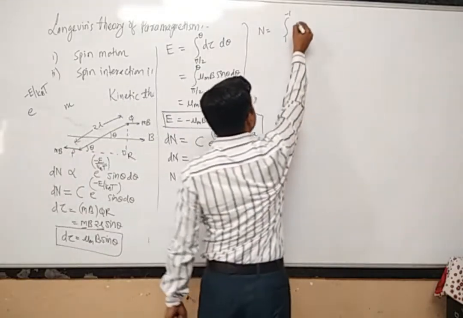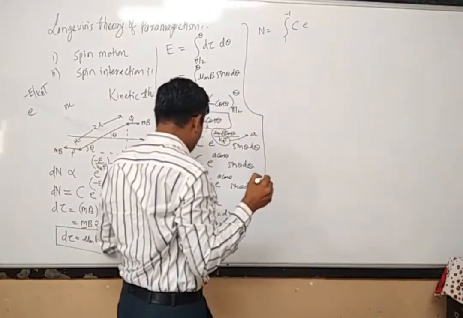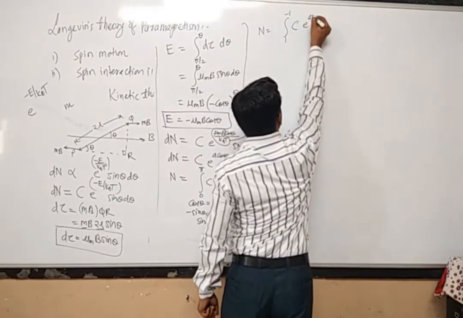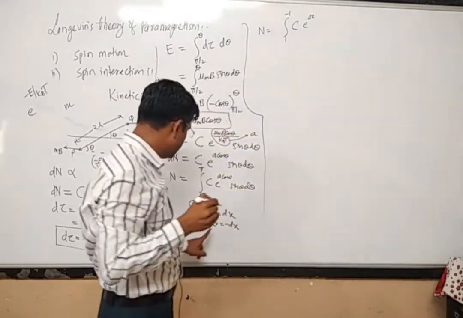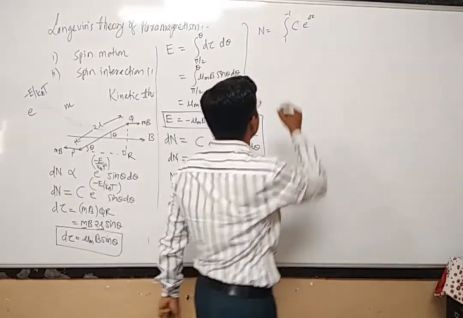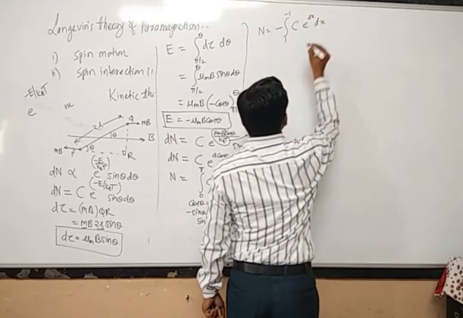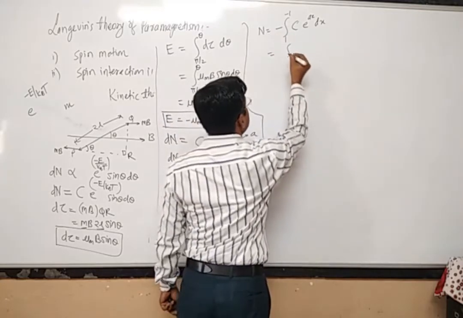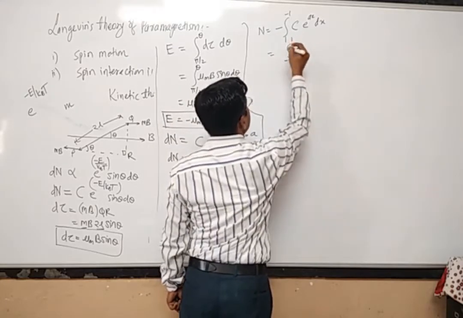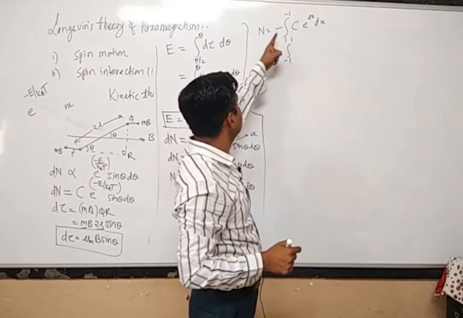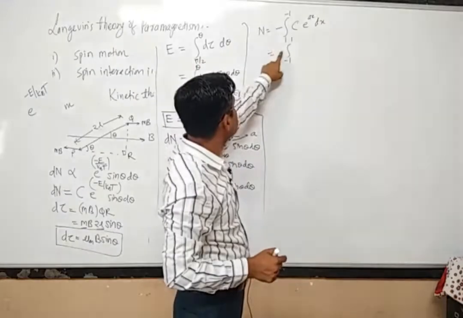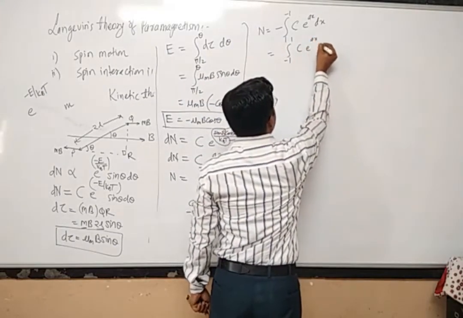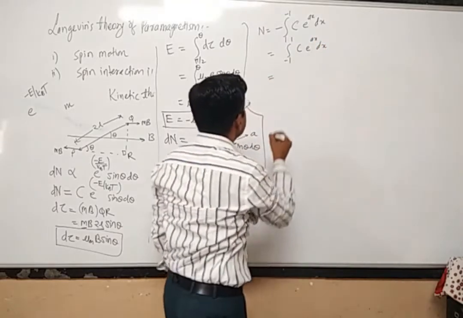And again c e raised to power a into cos theta. So instead of cos theta I will have to put x, so a into x, and sin theta d theta is equal to minus dx. So it is minus dx, and I don't want this minus sign, therefore I can reverse the limits. Earlier it was 1 to minus 1 with a minus sign. Now I want to remove this minus sign, so I will reverse the limits, minus 1 to 1, c into e raised to power ax into dx, and its integration is very simple.